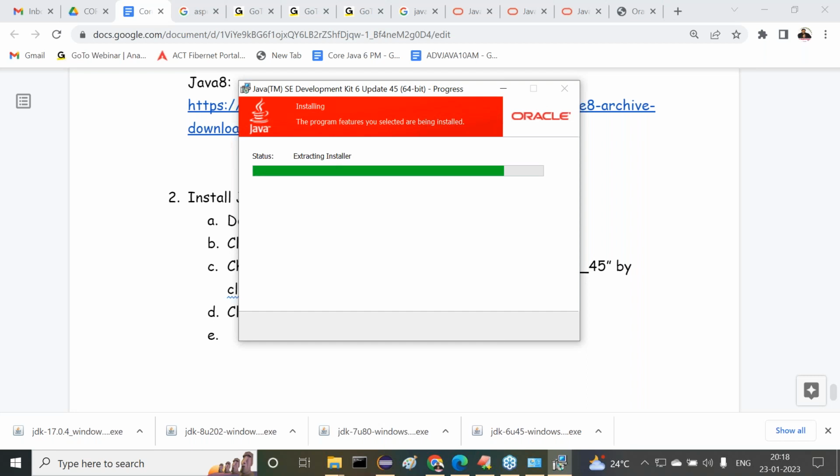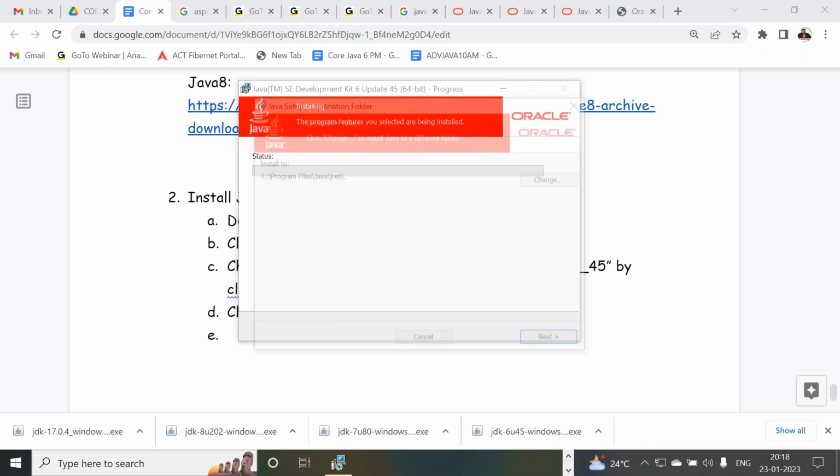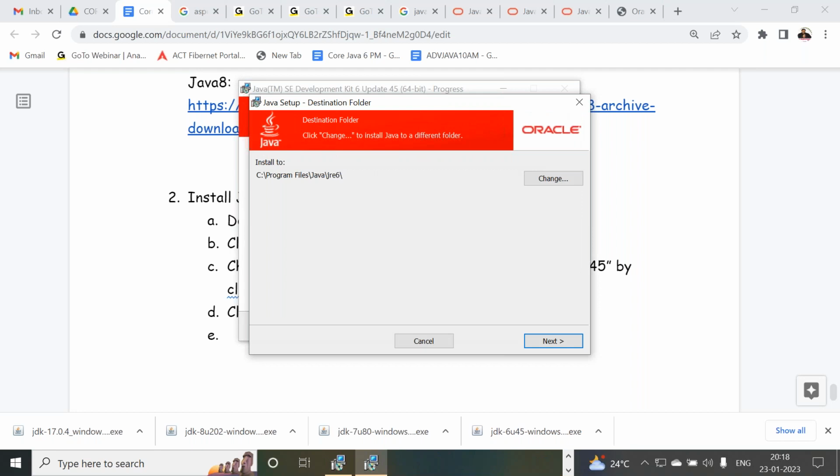After installation of the JDK, it tries to install the JRE. JDK is the Java Development Kit, and JRE is the Java Runtime Environment. Got it or not? Guys, observe carefully. JDK is our actual Java software. The Java Runtime Environment is a set of libraries provided to run our Java programs. Some runtime environment will be provided by the JRE to run our Java programs. Understand my point here? All right, sir.